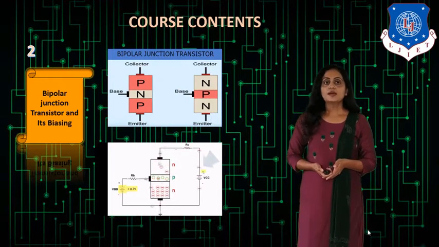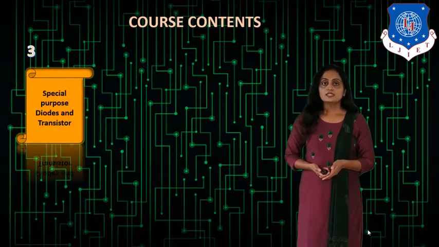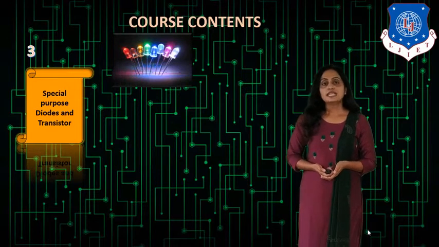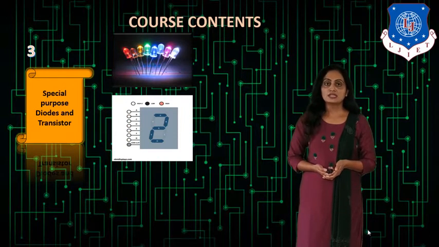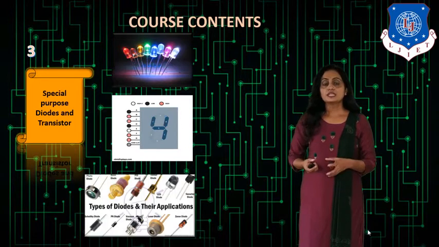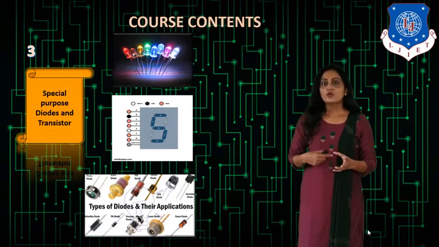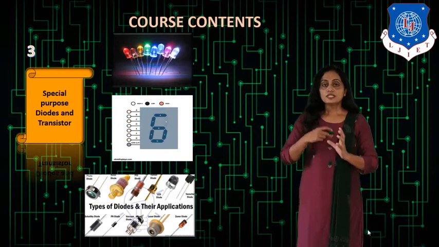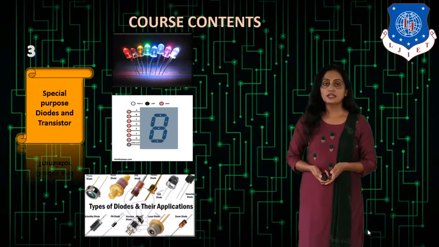Now the third chapter is special purpose diodes and transistors. In this, the first figure shows the light emitting diode. The second figure shows the display, that is 7-segment display and 16-segment display. And the third figure shows different types of diodes, like PN junction diode, Zener diode, tunnel diode, varactor diode, photodiode, and many more. So the construction and operation of these different types of diodes we will see in this particular chapter.